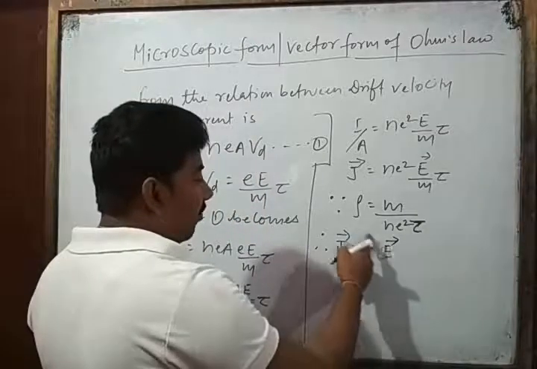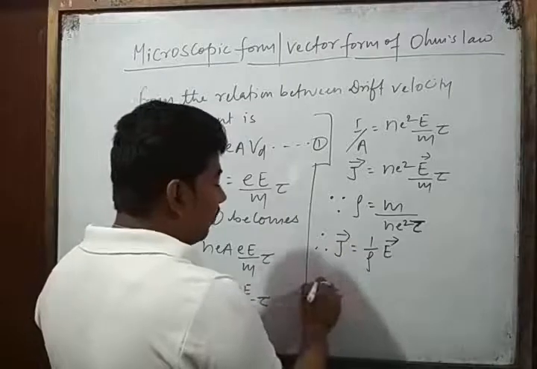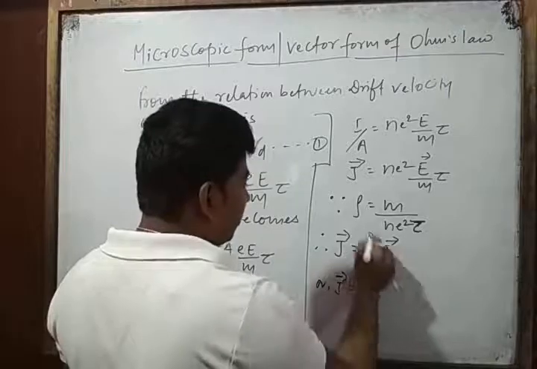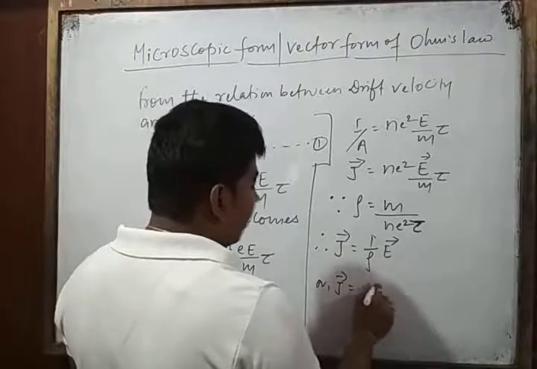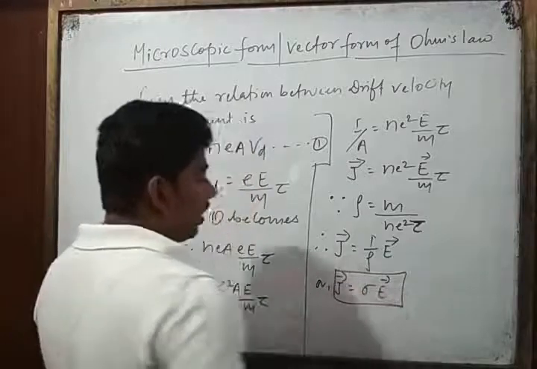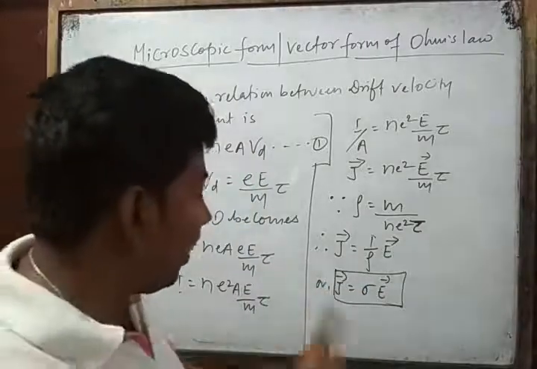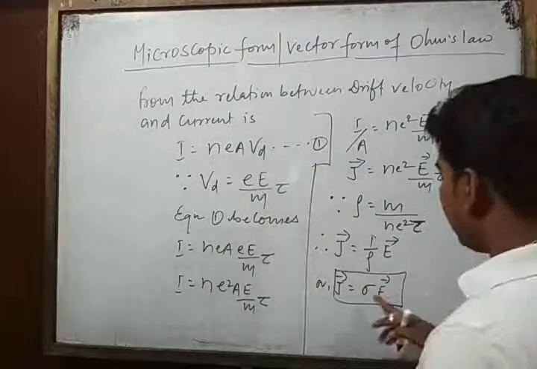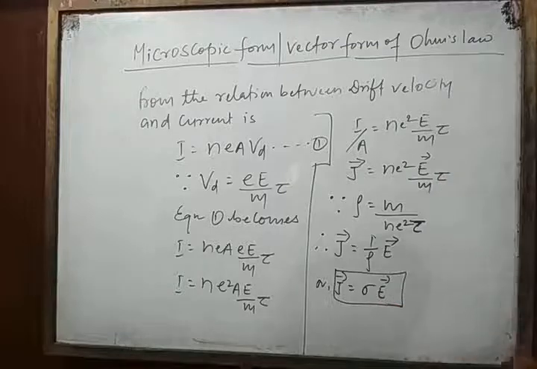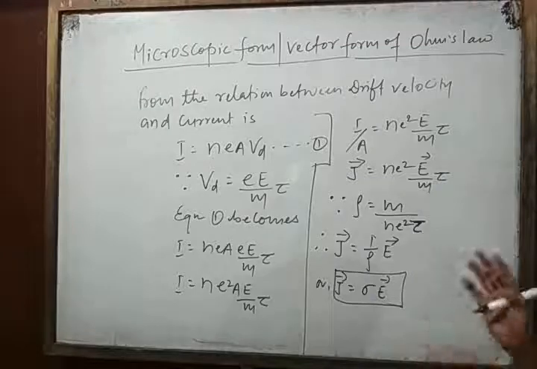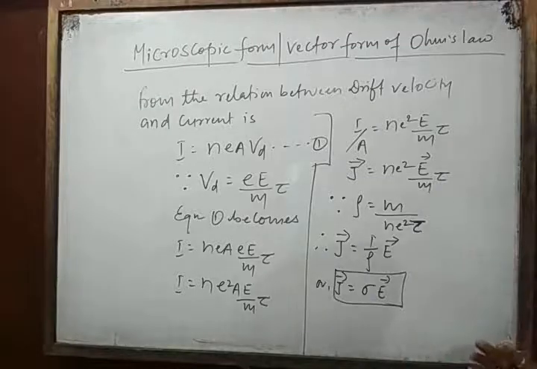The reciprocal of resistivity is called conductivity. So J is equal to conductivity into applied electric field. This is the relation between current density, conductivity and the applied electric field on a conductor. So this is the microscopic form or vector form of Ohm's law.